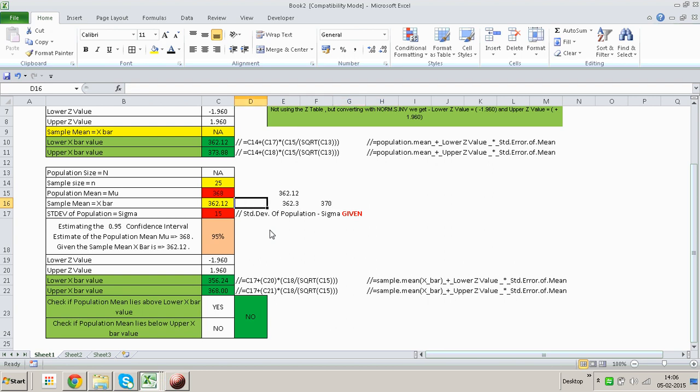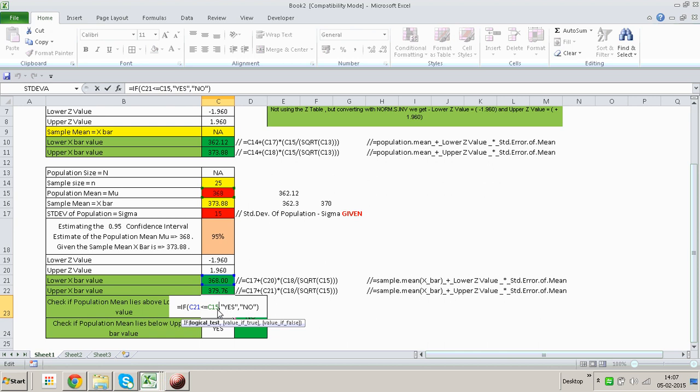Okay. Then let me look at 373.88. No, 373.88 also does not. But how is this possible? 368 is there and upper value is 379. And I am getting a no over here, which is C21, C15.